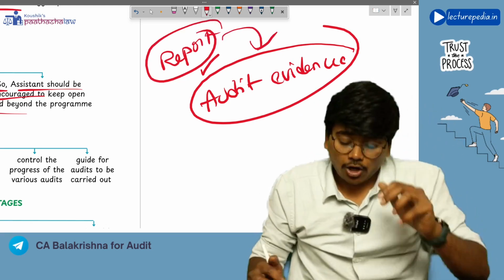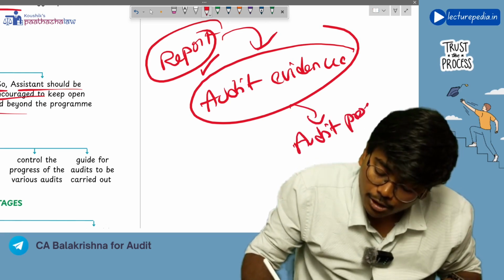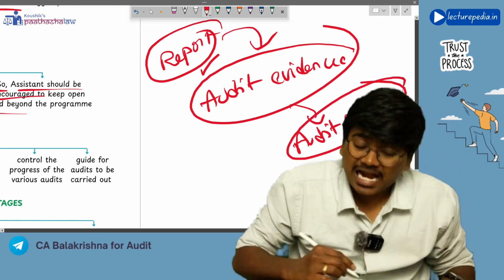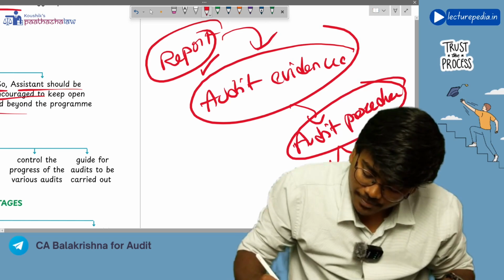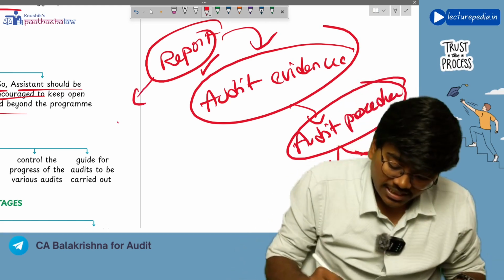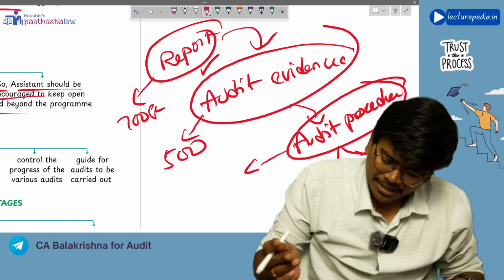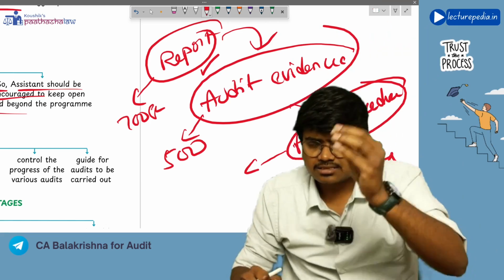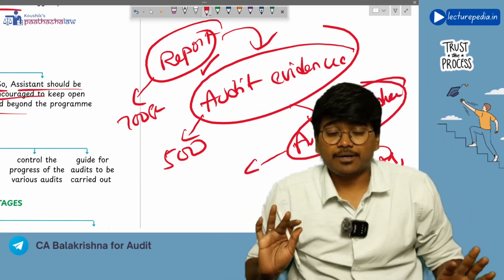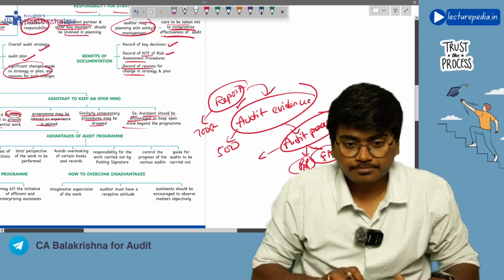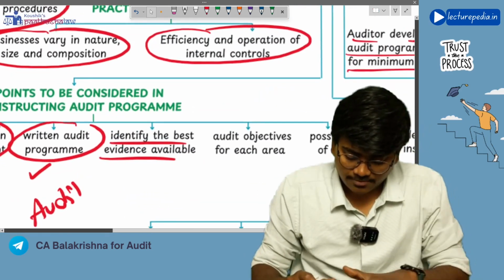And how will you obtain audit evidence? You will obtain audit evidence by performing audit procedures, and these procedures can be RAP, FAP. Got it? So the report deals with the 700 series, audit evidence deals with the 500 series, and audit procedures come in the SA-300 series and some in the 500 series, various audit procedures. So RAP and FAP. Got it? So this is how you need to interlink the standards.